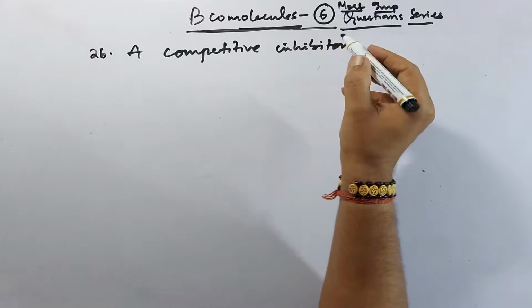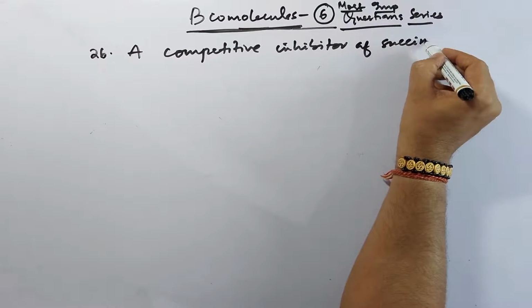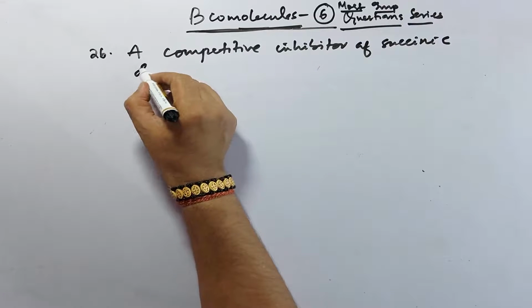A competitive inhibitor of succinic dehydrogenase.